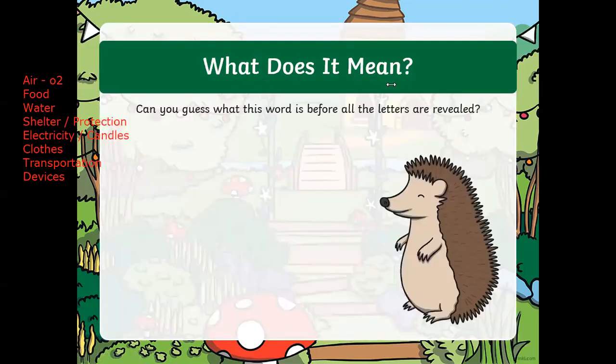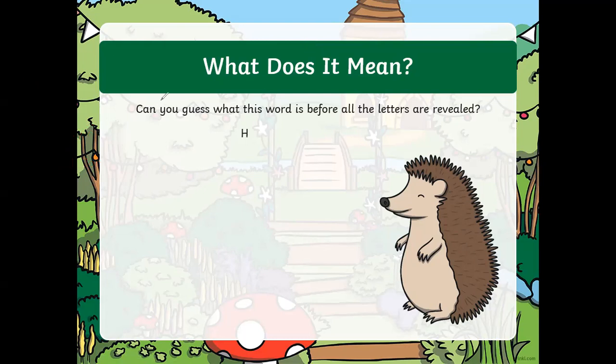All right. Have a look at this. Can you guess what this word is before all the letters are revealed? Okay, I'm going to start with porcupine. Huh? No. I know it. I think, okay, what is it? Helicopter. Is it a hedgehog? No, it's not. Can I reveal one more? Put in chat, all of you. Helicopter. Teacher, there are so many words with the letter H.